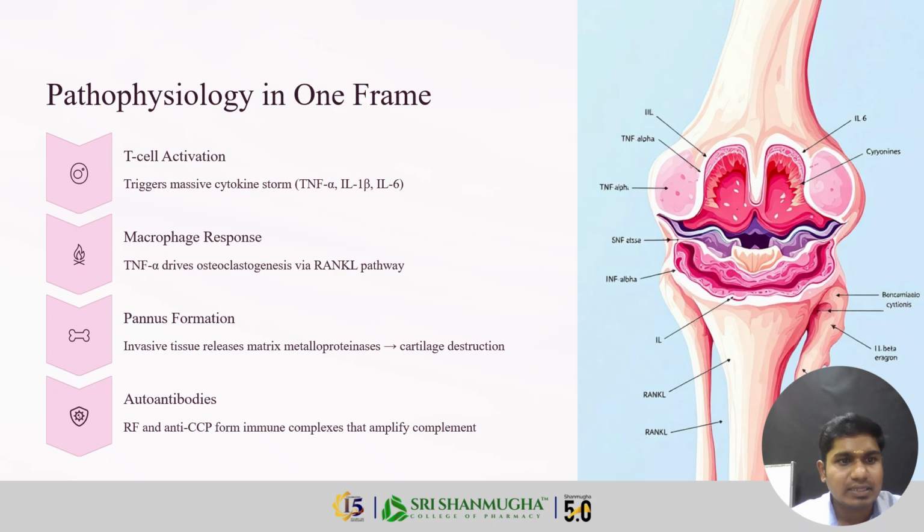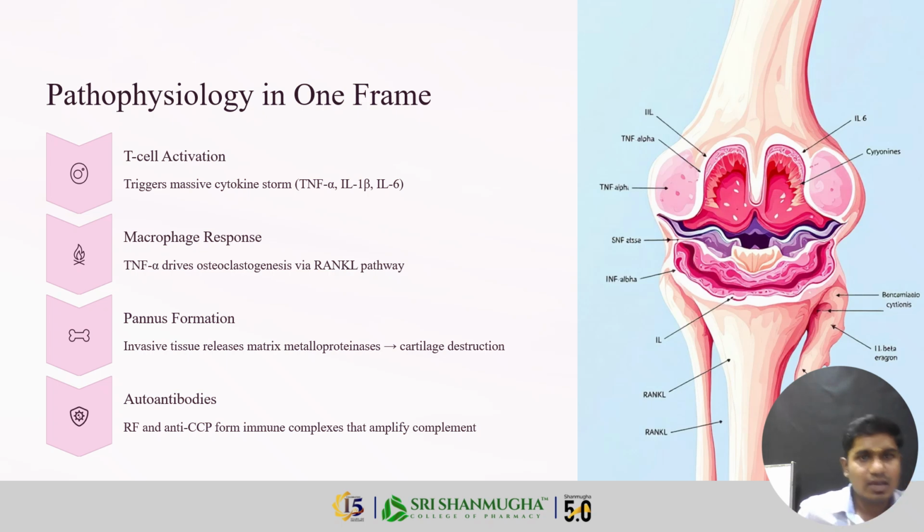It will be activated after triggers, which release cytokines, a cytokine storm: TNF alpha, interleukin 6, interleukin 1b. Macrophage response: TNF alpha drives osteoclastogenesis via the RANKL pathway. Pannus formation: invasive tissue releases matrix metalloproteinases and causes cartilage destruction.